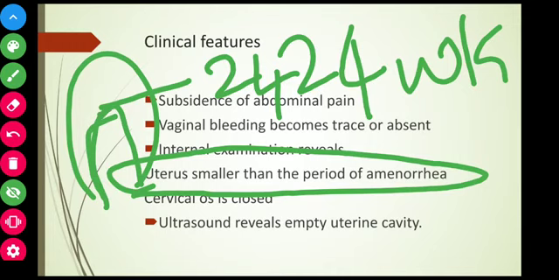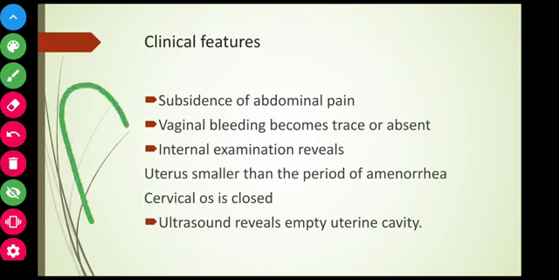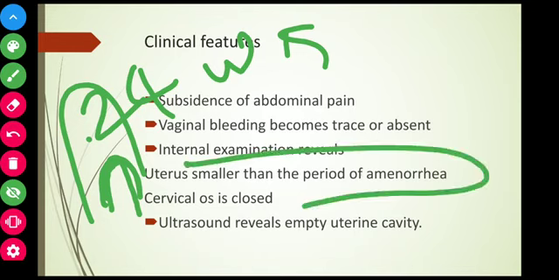So what happened? All the material has come out. So now if internal examination is done, we cannot find the fundal area. It may come to a lesser level. Pregnancy is 24th week, but when we check, the fundal area is below the umbilicus. That means the uterus is smaller than the period of amenorrhea.